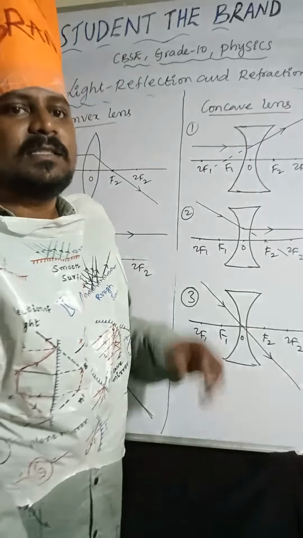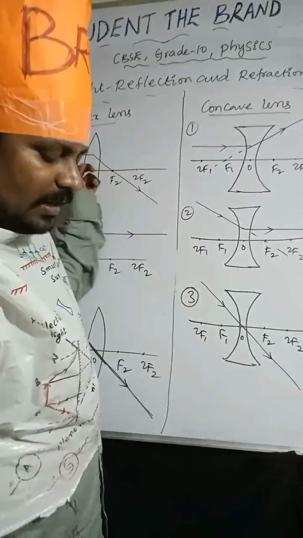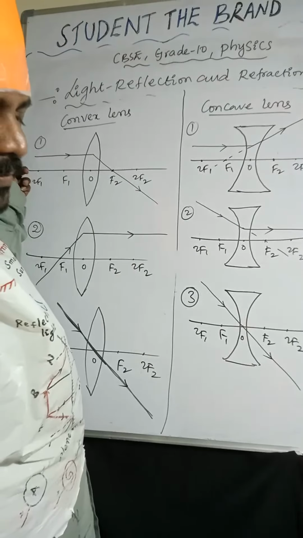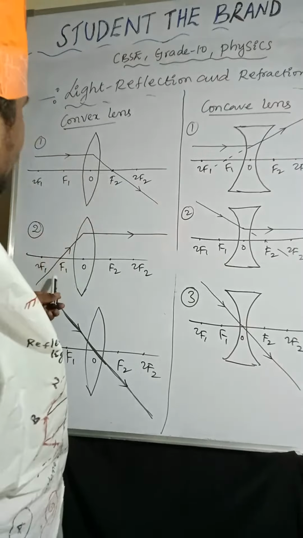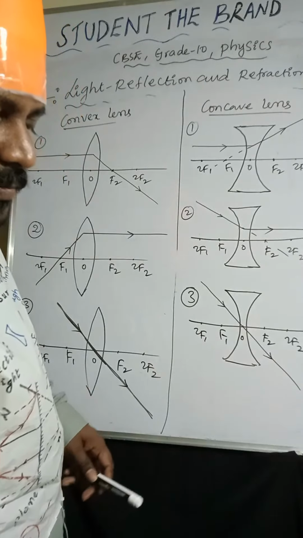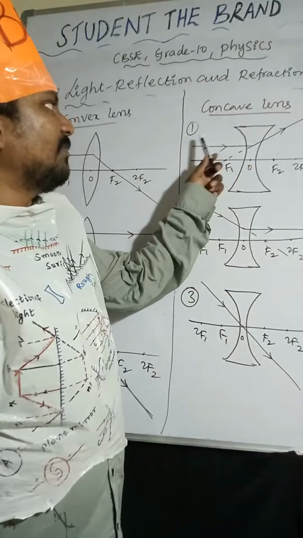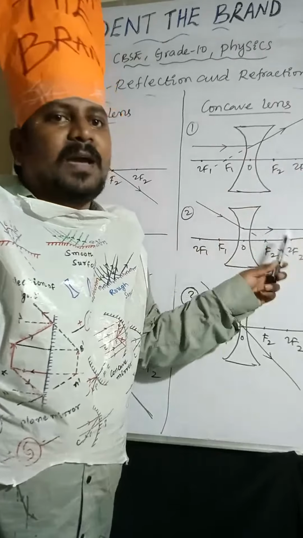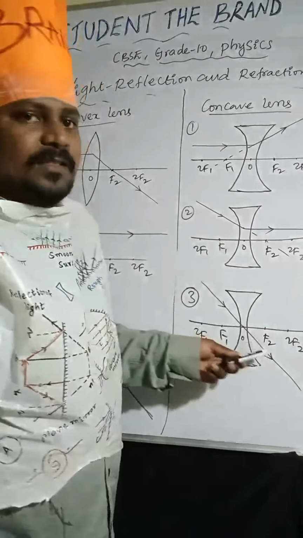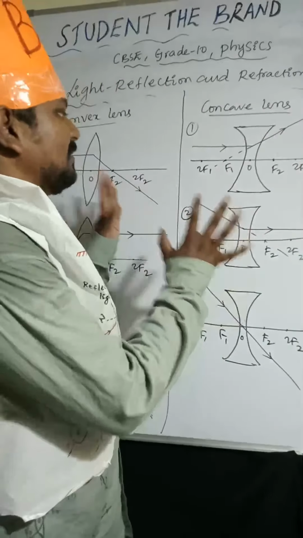Okay, so that's enough. You can observe here. Point number one, the light ray is coming from infinity, and after refraction passes through the focus. The light ray is passing through the focus, and after refraction moves towards infinity. The light ray is passing through the optic center, no deviation takes place. For the concave lens, after refraction, the ray moves away from the normal line. The light ray passing through the focus becomes parallel to the principal axis after refraction. The light ray passing through the optic center, no deviation takes place. So this is about convex and concave lens ray rules.